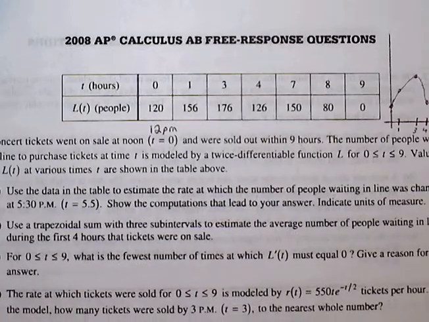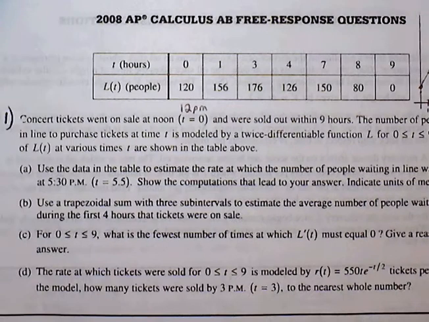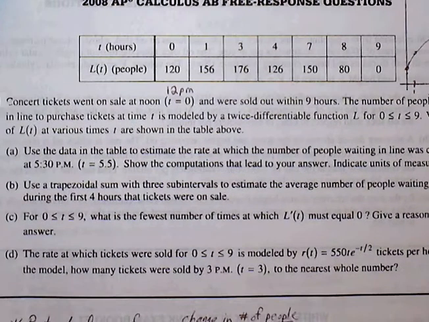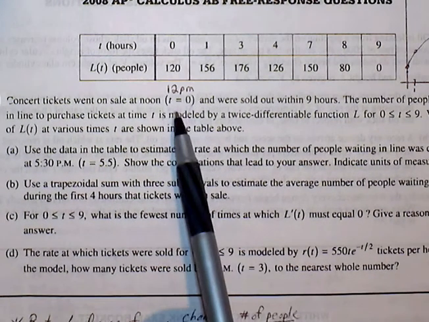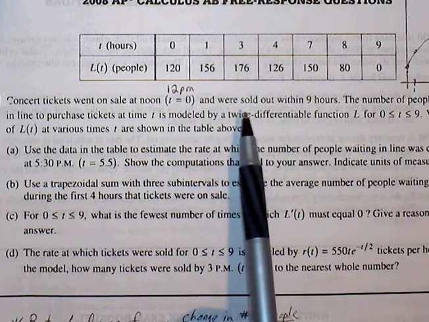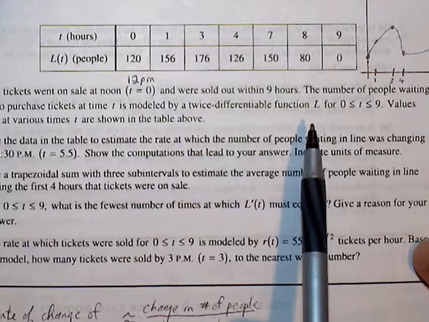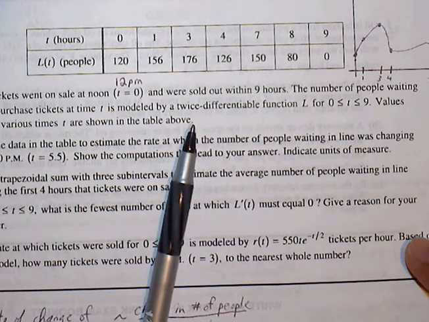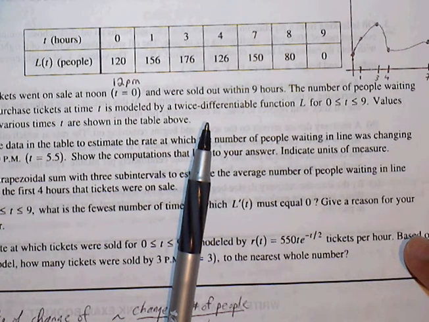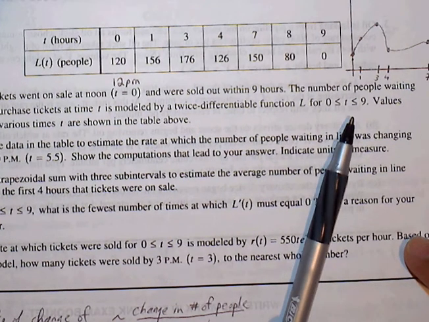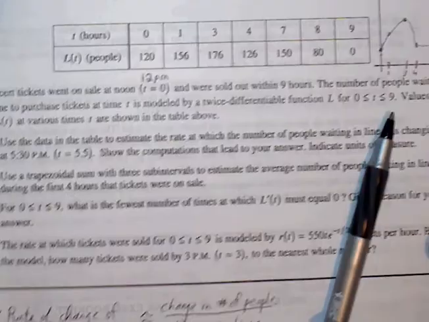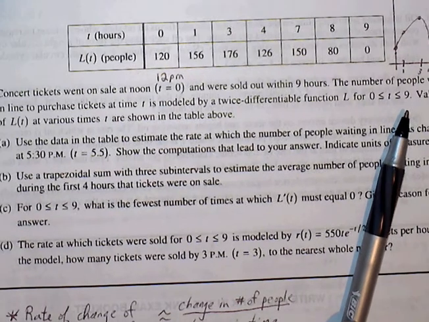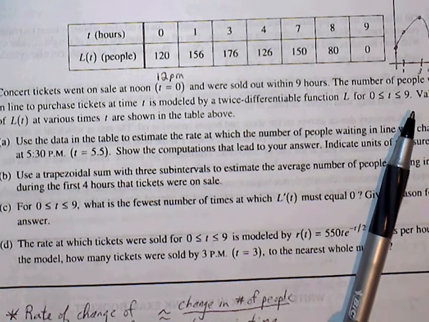Okay, this is from the 2008 AP exam, the free response portion. This is number 1. Concert tickets went on sale at noon, so 12 p.m., represented by t equals 0, and were sold out within 9 hours. The number of people waiting in line to purchase the tickets at time t is modeled by a twice differentiable function, L, for t between 0 and 9. Values of L of t at various times t are shown in the table above.